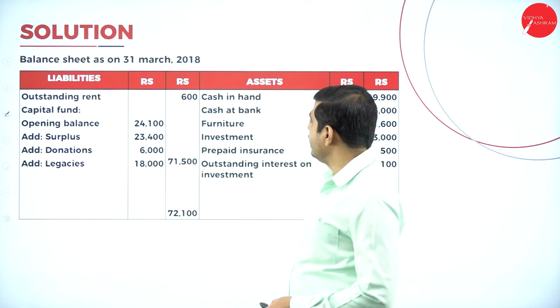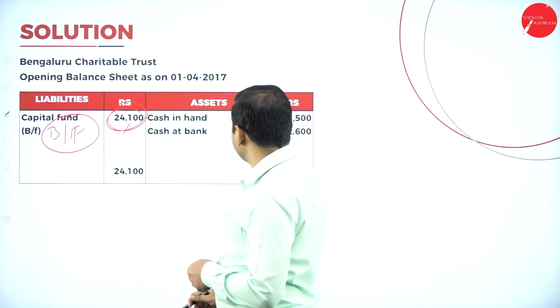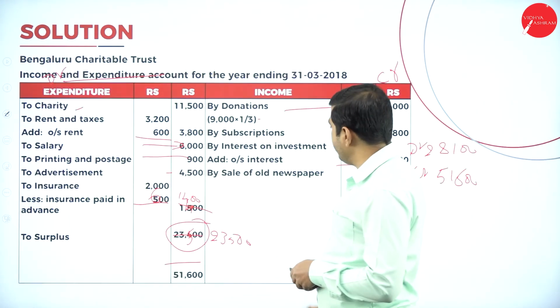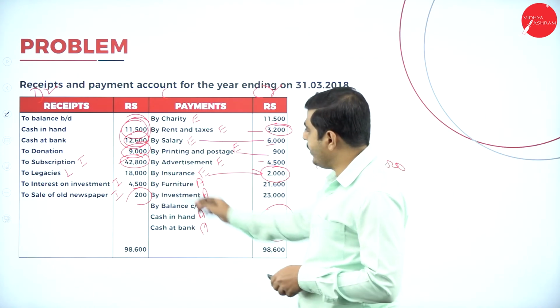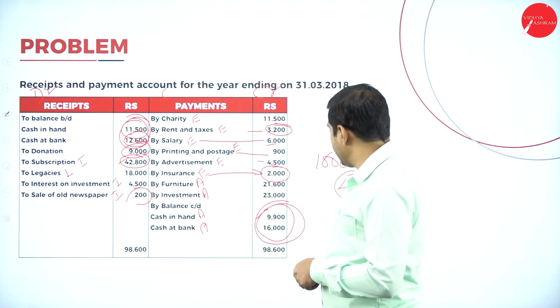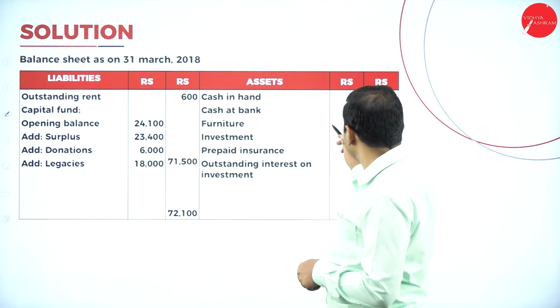Now let's go to the current year balance sheet. First, let's go to the asset side. Previous year assets: cash in hand, cash at bank, we should consider these. Don't take the opening cash in hand and cash at bank. We should take the closing cash in hand and closing cash at bank: 9,900 and 16,000. Write it.